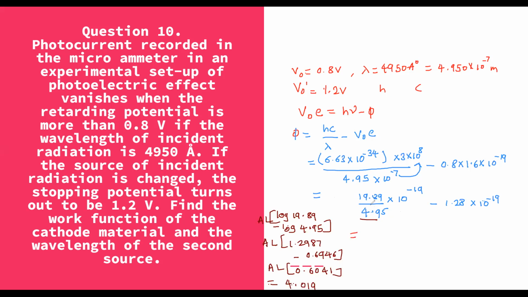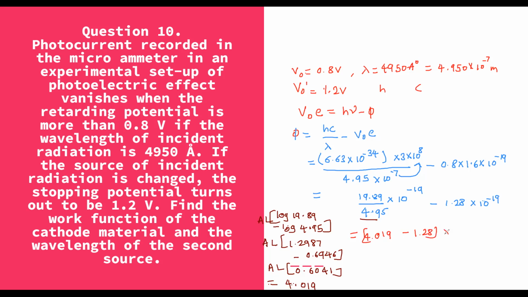So the answer for 19.89 upon 4.95, after finding log, antilog and subtraction, is 4.019, minus 1.28.